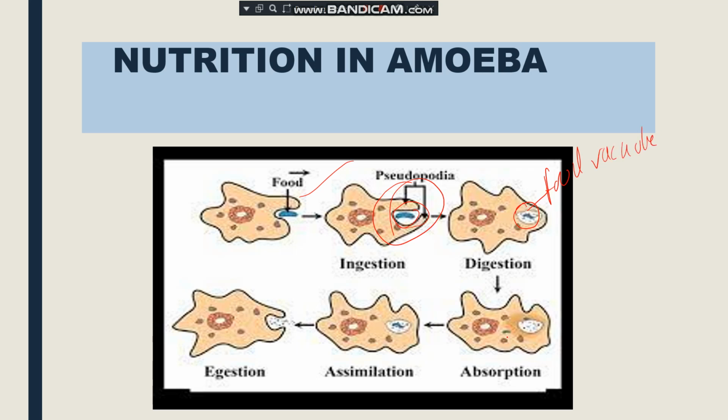Then the body releases digestive juices into the food vacuole. So the digestion will occur in the food vacuole. Then absorption will be done by the cytoplasm. Assimilation will take place here and the waste is thrown out of the body by the body surface only. So you can see here the amoeba is also doing the holozoic mode of nutrition.